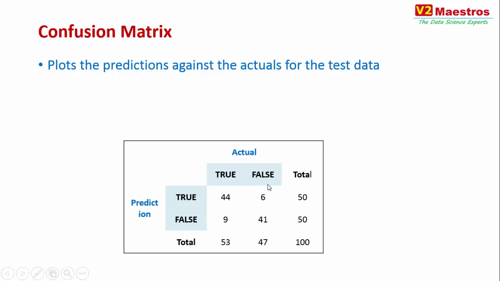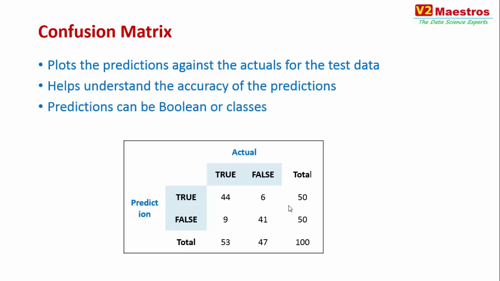Sometimes it may be predicting all the falses as false, but sometimes it may be predicting trues as false also. This might be high, this might be low. So those kinds of differences will happen, and you have to take a deeper look at this confusion matrix to understand how your predictions are working. These predictions, of course, can be Boolean or classes, and we will see both kinds of confusion matrix as a part of our case studies.